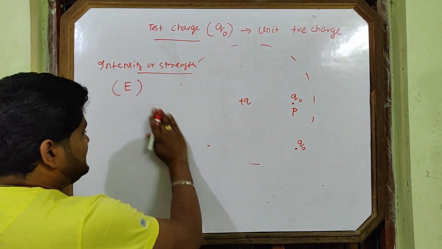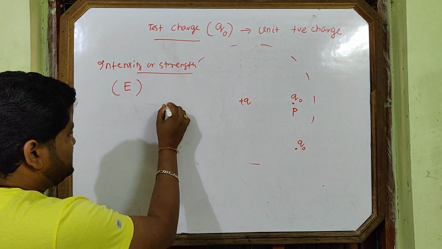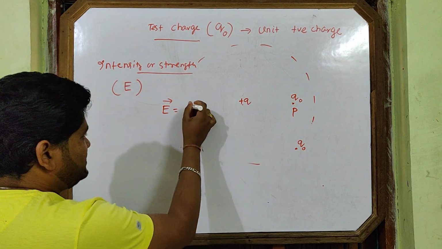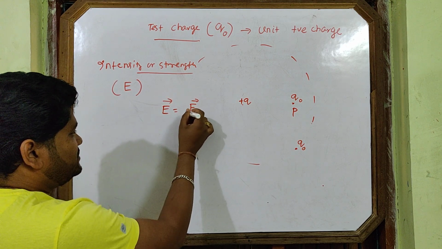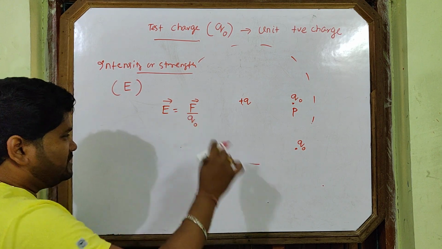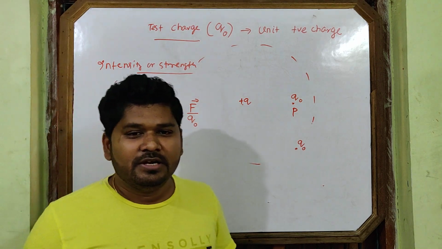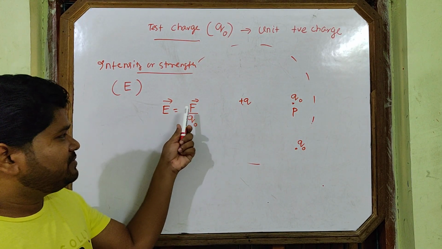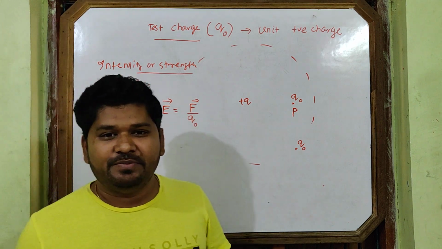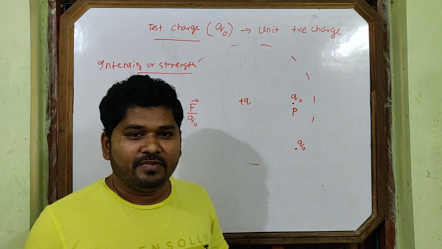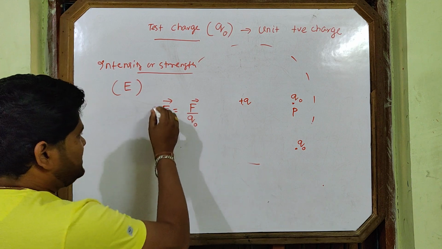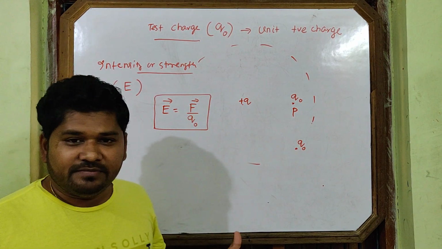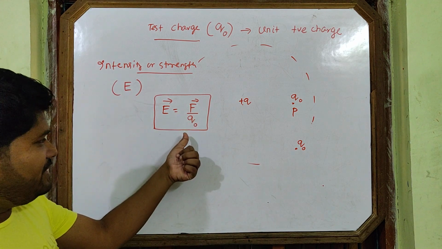So intensity, its symbol is E, but I like E vector. Why E vector? It is nothing but force experienced by unit positive charge. So E vector is equal to F vector by q naught. This is the general formula of intensity.